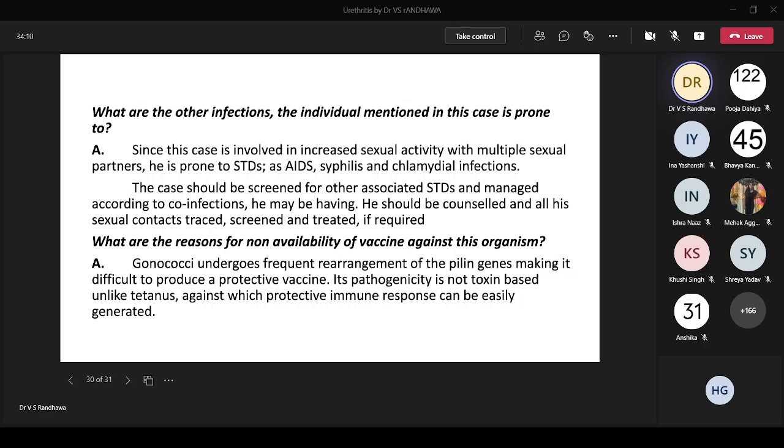Lastly, why don't we have a good vaccine for Neisseria gonorrhoeae? Because there is frequent rearrangement of the pilin genes. So it's difficult to make a protective vaccine, unlike tetanus, in which we can have a good response.